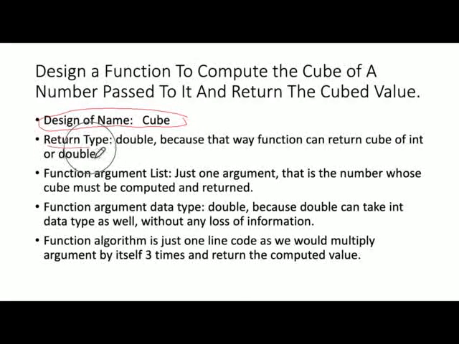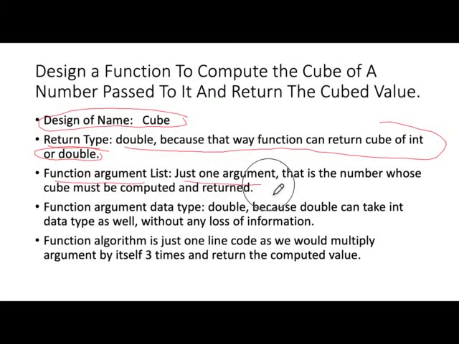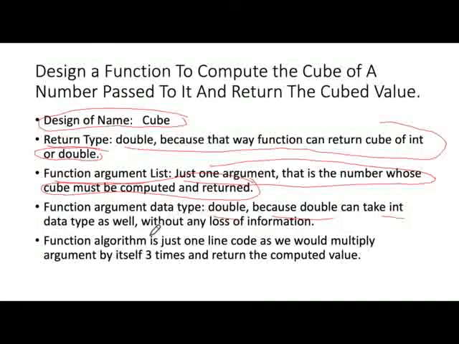The return type is double, because that way the function can return the cube of an int or a double, either one. The function argument list has just one argument, that is the number whose cube must be computed and returned. And the function argument data type is also double, because if you're passing a double, you can pass an int also without loss of any information.